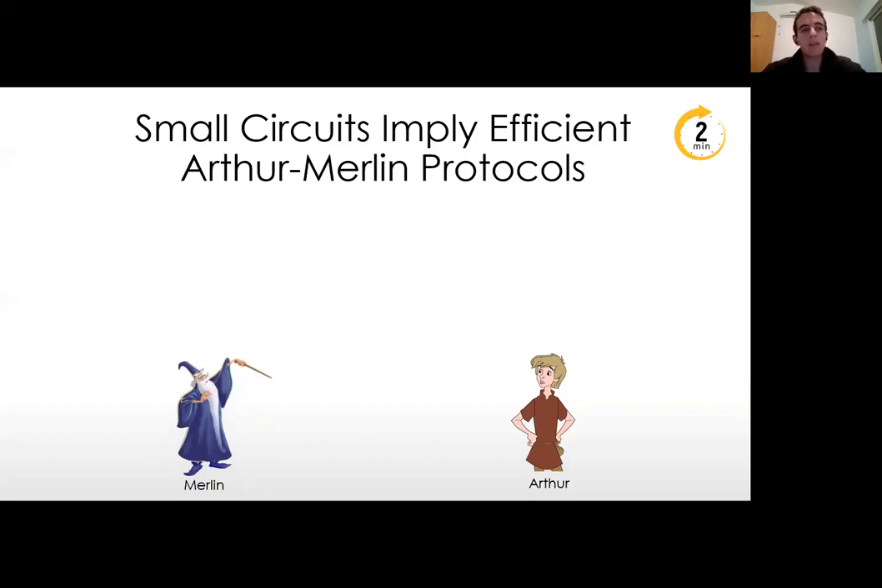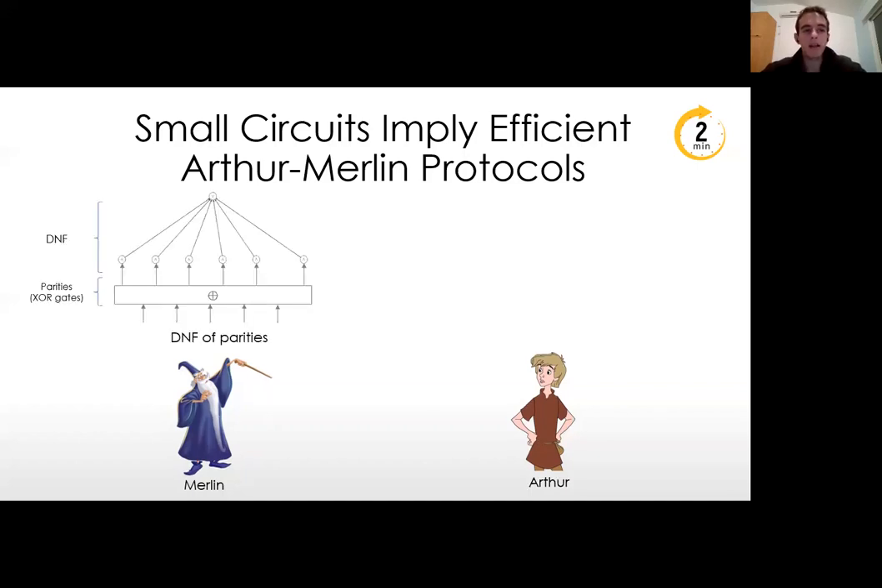And the catch is that Merlin is not trusted, he might be malicious, so Arthur must analyze the information provided by Merlin in order to verify that Merlin doesn't try to fool him. Loosely speaking, this is the main idea behind Arthur-Merlin protocols. The third character in our story is the DNF of parities, which is a Boolean circuit that consists of a DNF on top and a layer of parity gates, XOR gates, below the DNF. And lastly, the fourth character is the binary inner product function.